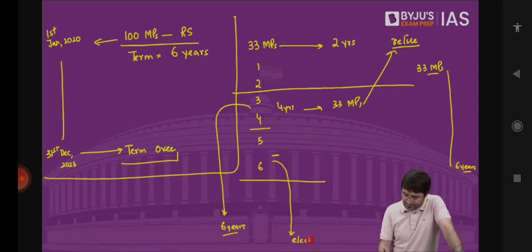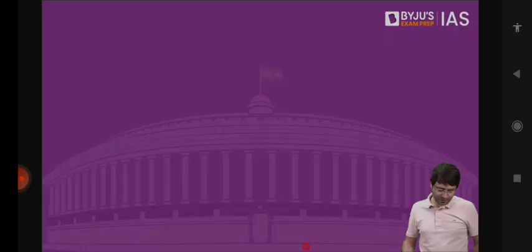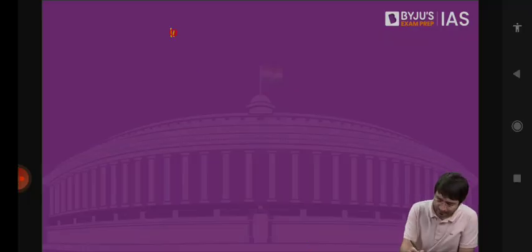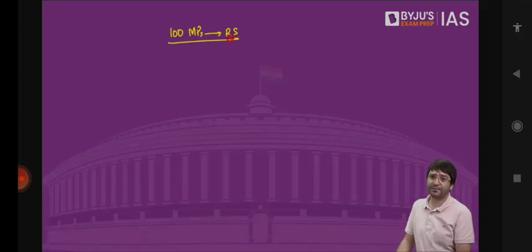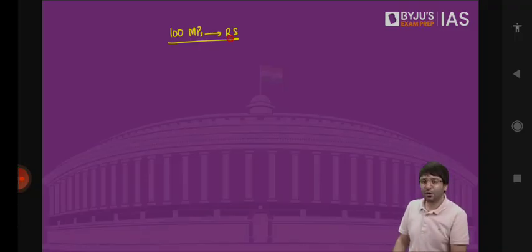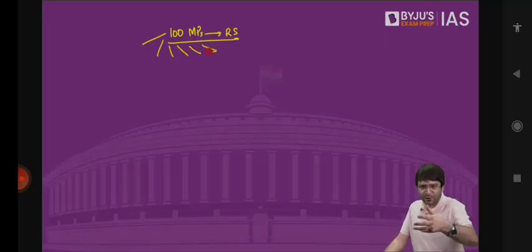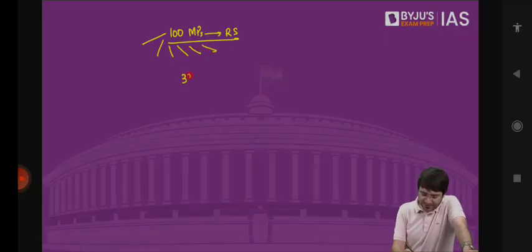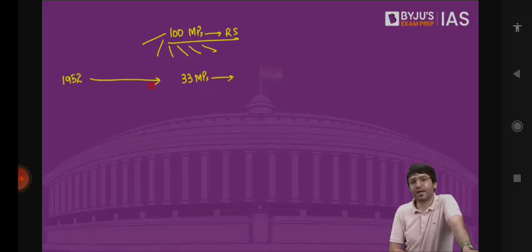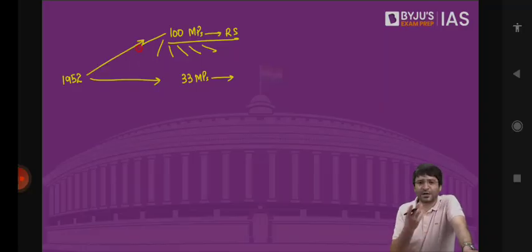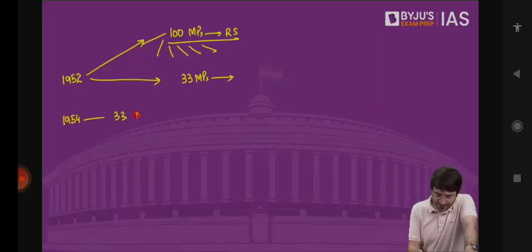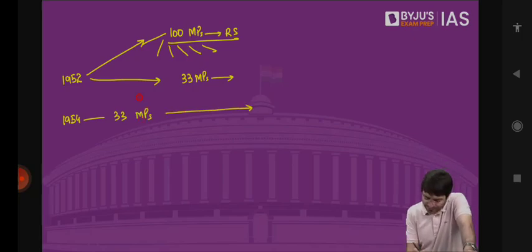So this is confusing? No, this is very easy. If there are 100 MPs in Rajya Sabha, we have to ensure the permanent nature of Rajya Sabha so that it is never empty, never vacant. It is the permanent house of Indian Parliament. What do we do? All these 100 MPs come from some states and some union territories with legislative assemblies. Let's say in 1952, we ask 33 MPs to retire, resign. You will contest elections again. In 1952, we have got these 100 MPs. 2 years later, in 1954, we ask 33 MPs to retire, which means election will take place to fill these 33 vacancies. And now their term is till 1960, 6 years.